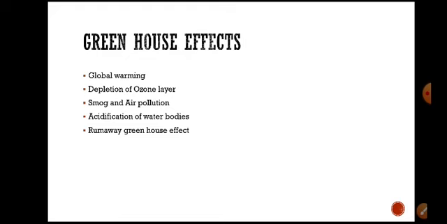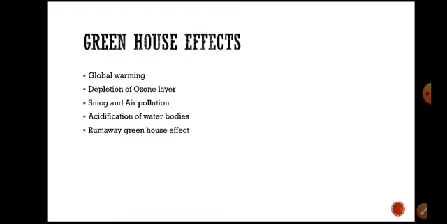Thus, the heat lost from the Earth's surface is less, and the temperature of the planet keeps rising. This is a runaway effect.